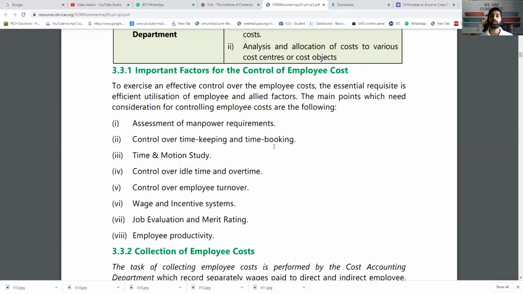Control on idle time and overtime. Many times it happens that overtime amount is paid unnecessarily because the workers tend to pass the time in normal hours and then work in overtime.